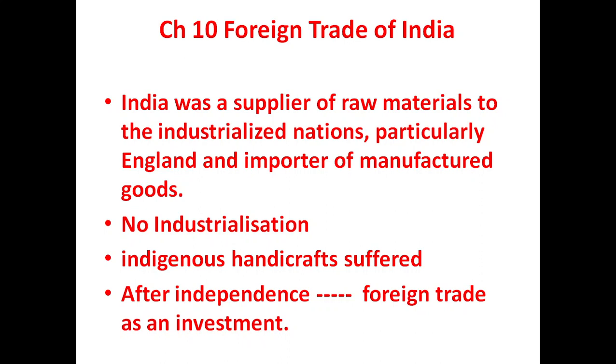Before independence, who was ruling? The British were ruling India. And those British people considered India as a supplier of raw material. Whatever raw material was available in India was supplied to England particularly, or other industrialized nations also. But most of the contribution was given to England. Why? Because they were ruling India.